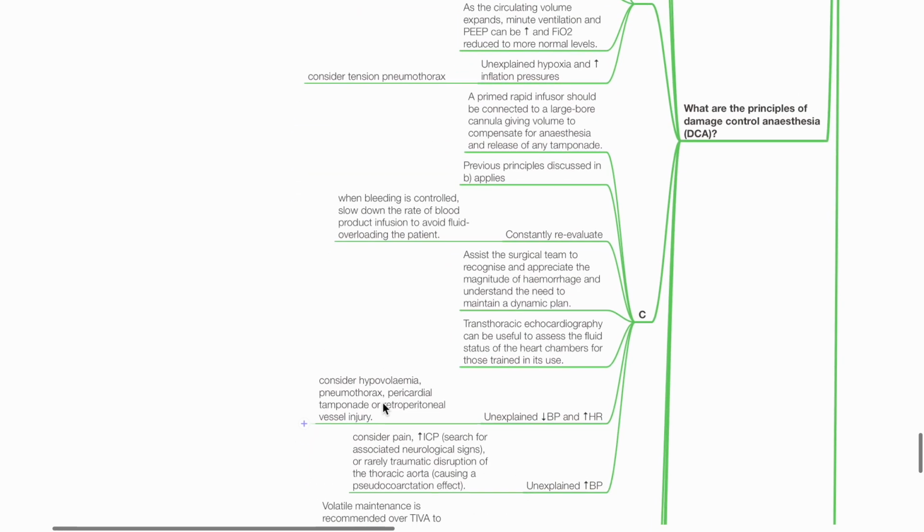C. A primed rapid infuser should be connected to a large bore cannula, giving volume to compensate for anesthesia and release of any tamponade. Previous principles discussed in B apply. Constantly re-evaluate. When bleeding is controlled, slow down the rate of blood product infusion to avoid fluid overload. Assist the surgical team to recognize and appreciate the magnitude of hemorrhage and understand the need to maintain a dynamic plan.